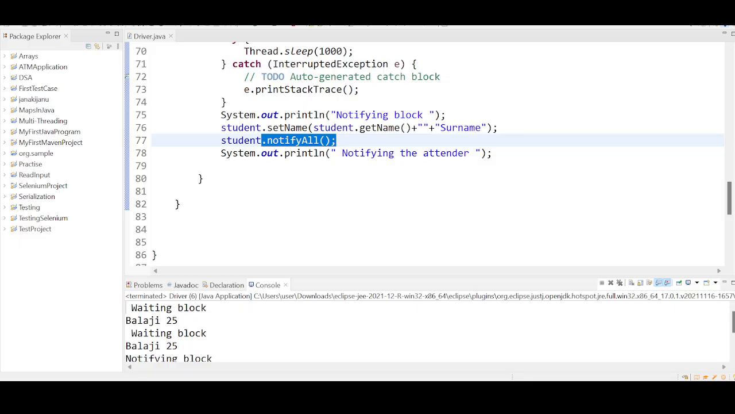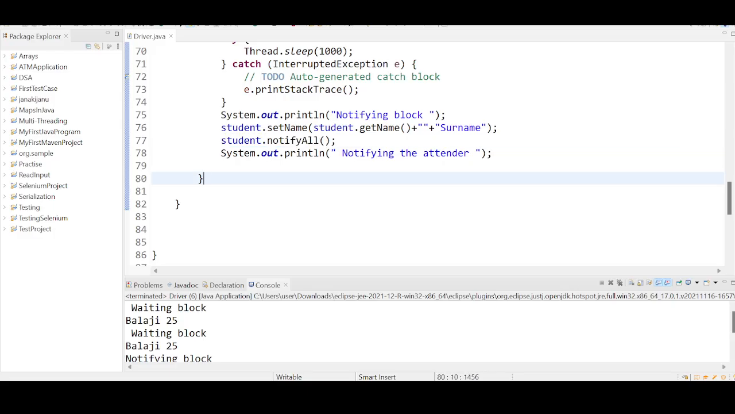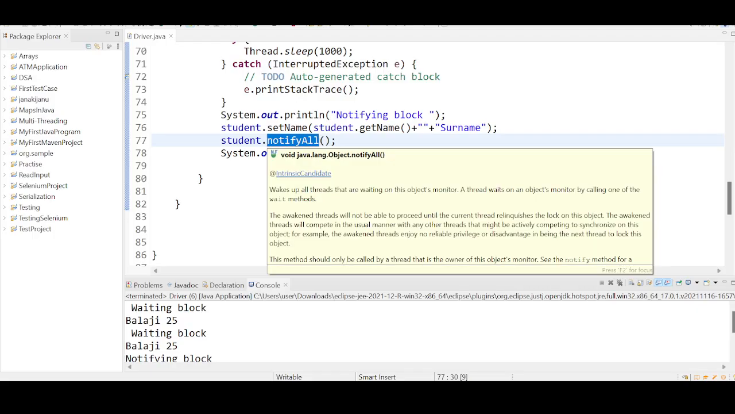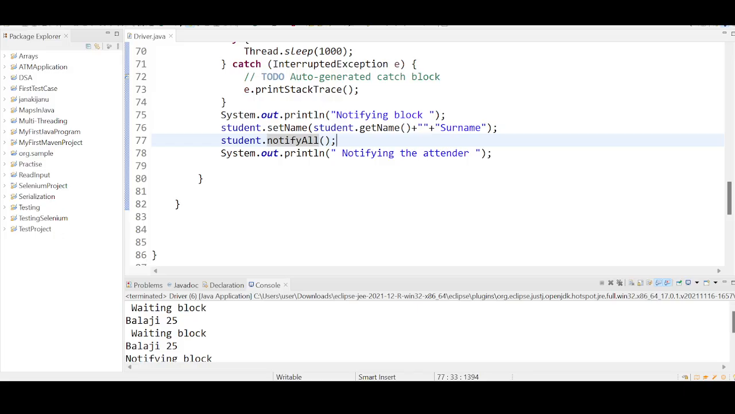Tomorrow we might be dealing with 100 threads. For 100 threads, if we keep timed waiting, performance will be down, right? Every thread will wait for 1 second, so 100 seconds will be wasted, right? Time is wasted, so that we have to avoid. Now you understood what notifyAll is. It is releasing the lock and ensuring that all threads are getting awakened at a single point of time.